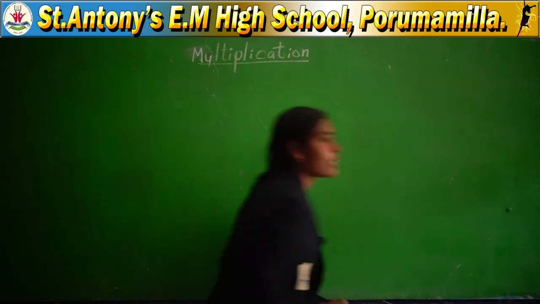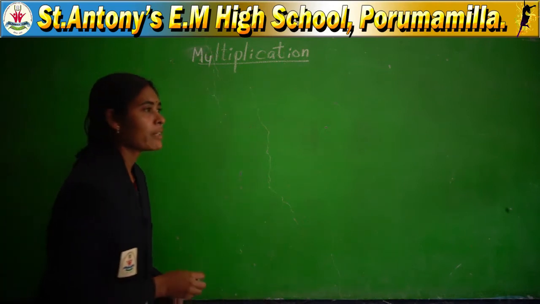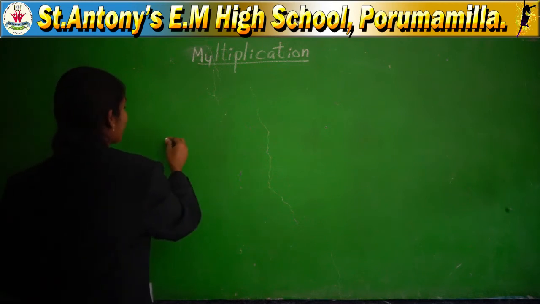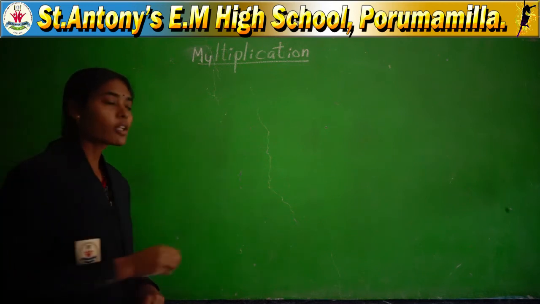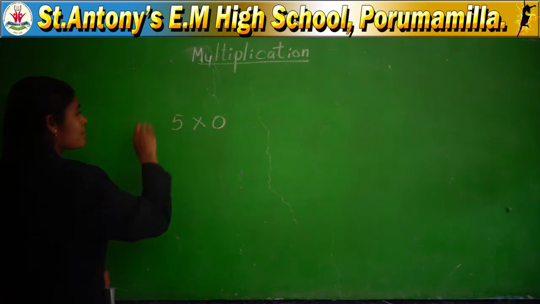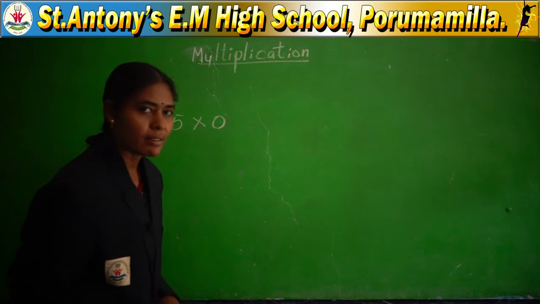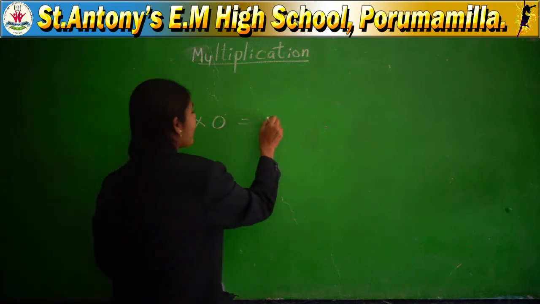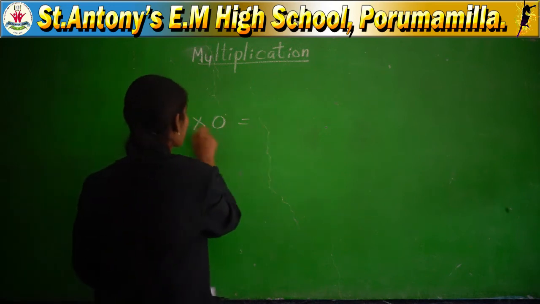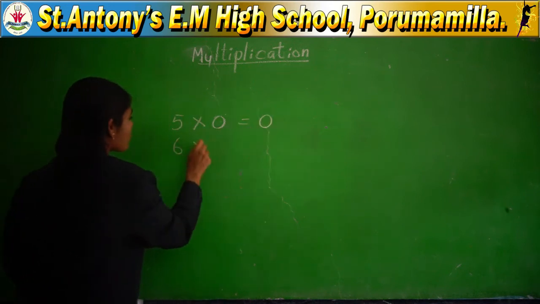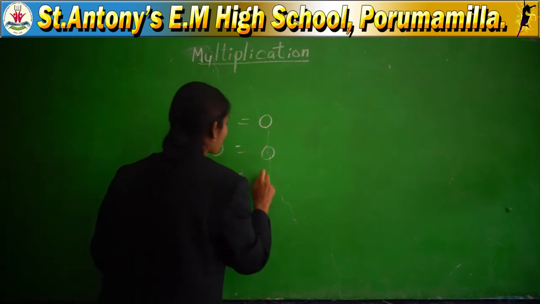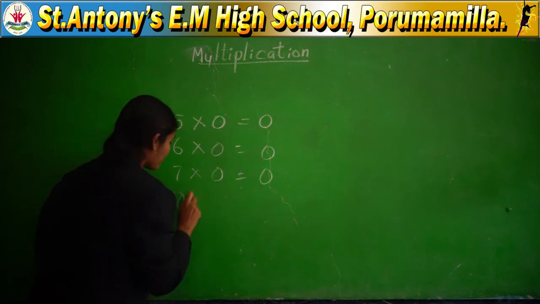And in this multiplication, if any number is multiplied by 0, for example 5 into 0, any number multiplied by 0, you will get 0. 5 zeros are 0, 6 zeros are 0, 7 zeros are 0, 1000 zeros are 0 only.